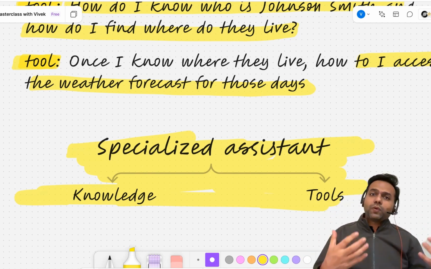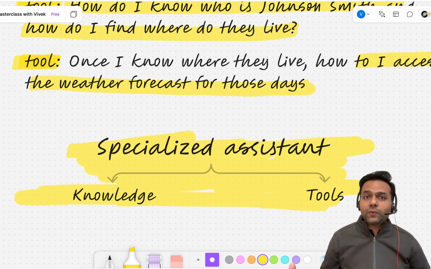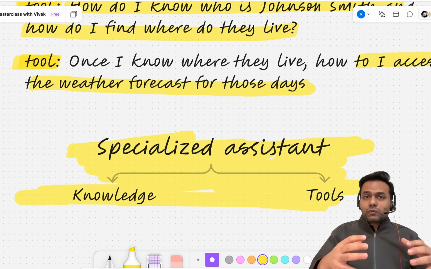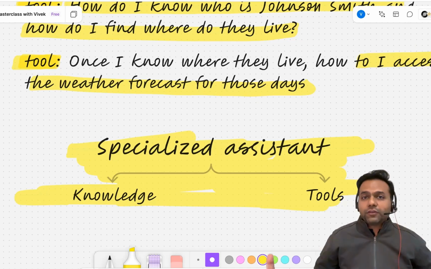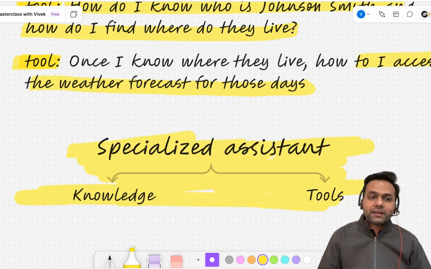Maybe they are able to query the database of my company and know the leaves that I have. Maybe they can access my list of contacts, which I have provided to it, so they can find out who Johnson Smith is, where they live, and what their longitude and latitude are.